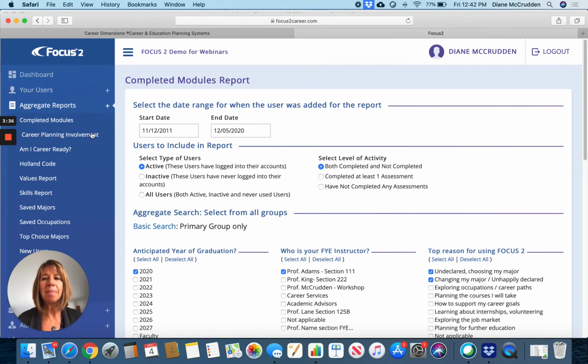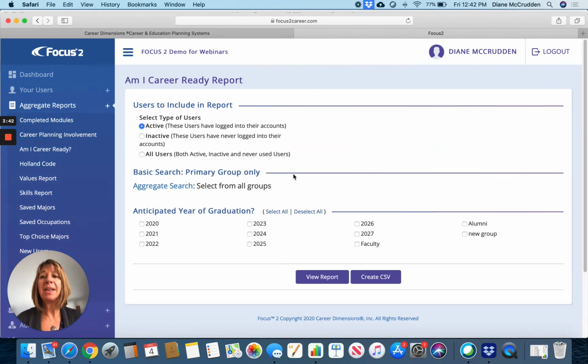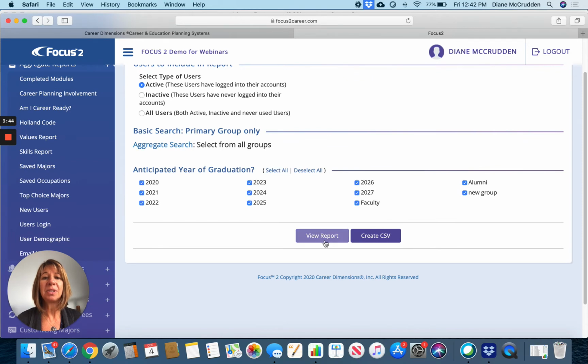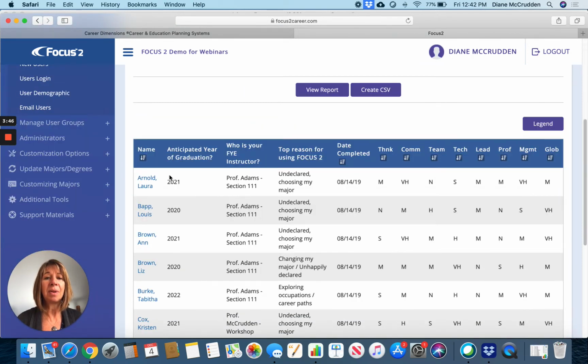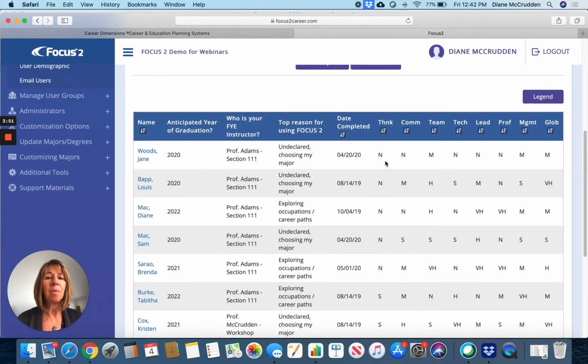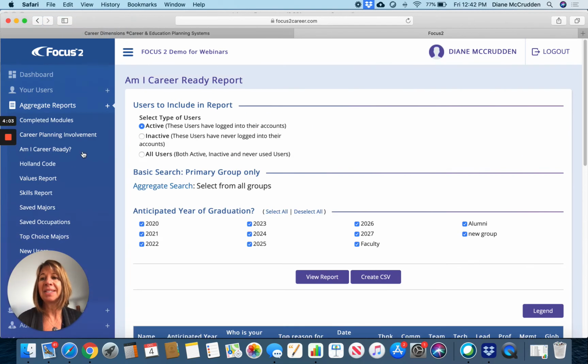So we have completed modules, and then each one of the assessments from career planning involvement. Am I career ready? So maybe if you want to see how your students are progressing using the NACE Career Readiness Competencies module and what their scores are, you can then rank the scores. So this is critical thinking. There's again a legend, not developed, not developed. So maybe if you have a workshop on critical thinking and problem solving, you can then reach out to these students that need to develop that competency.